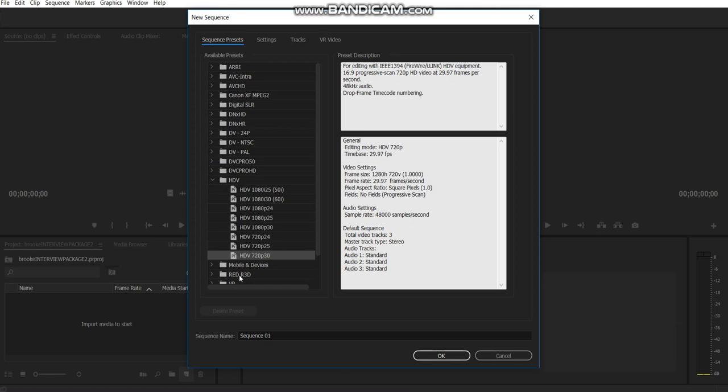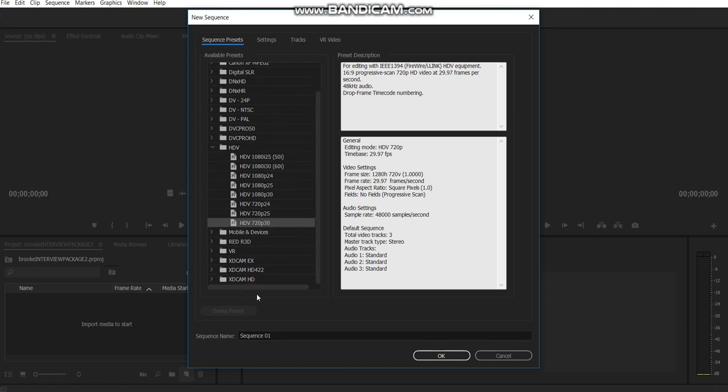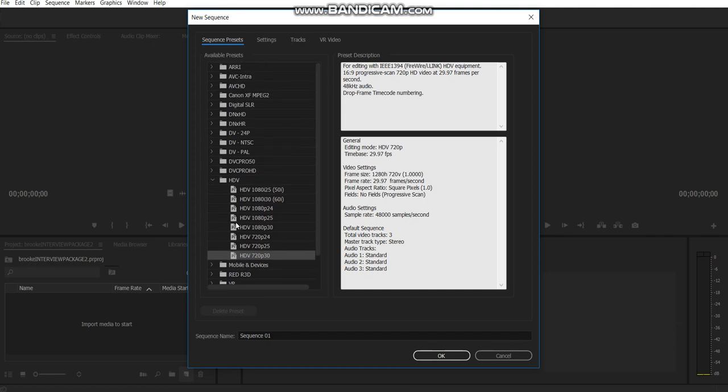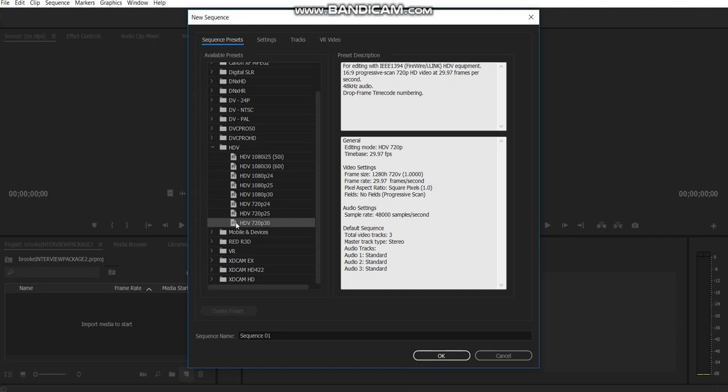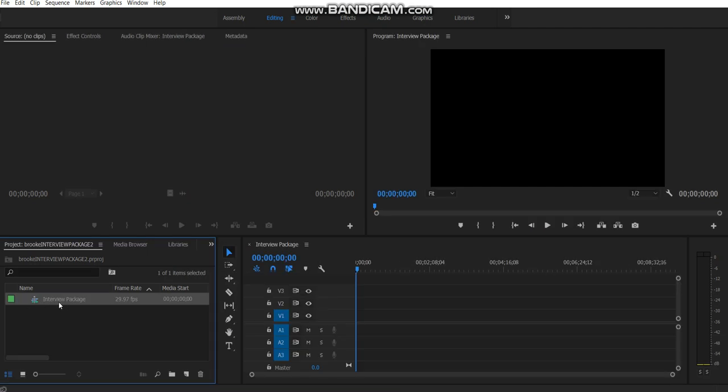These are all settings based on cameras, so whatever camera you might have recorded it with, this is based on that footage. But remember, we're focusing on what the output would be, not what our source footage is. So we want to choose this 720p. And then we're going to name the sequence interview package. This is going to help us keep the project organized over here. So we'll click OK, and then you'll see an icon load here for your interview package.